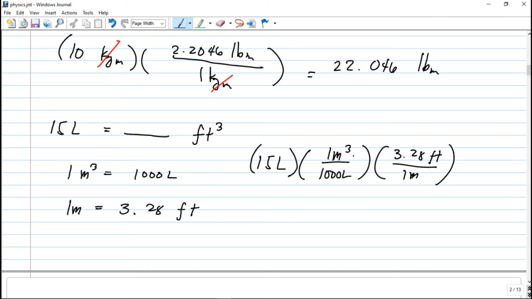Notice that we have a cube here, so we also cube that conversion, including the 3.28. This is equivalent to 0.529 cubic feet. That's how you convert units. You just need the unit conversion, then apply those equivalent units.